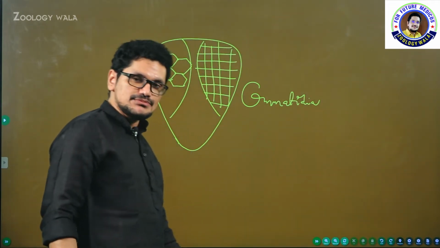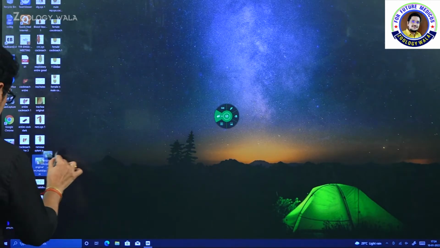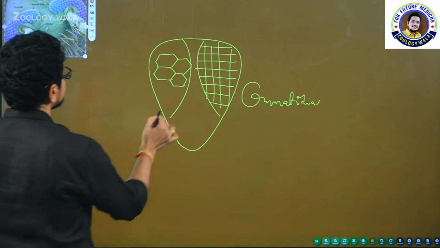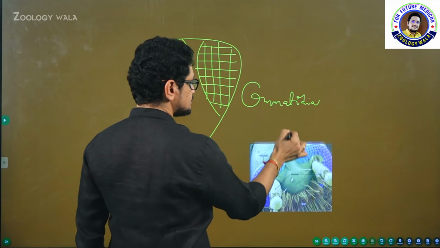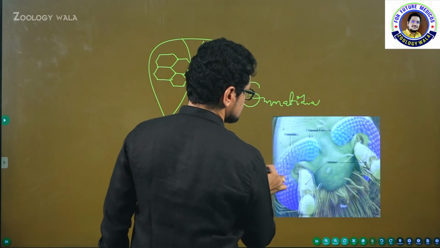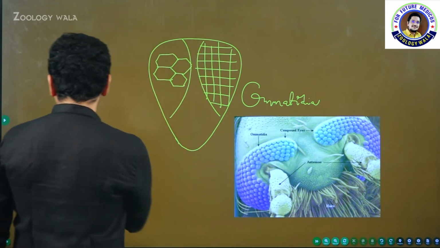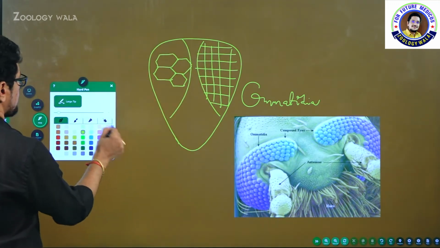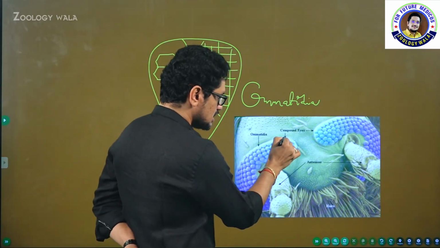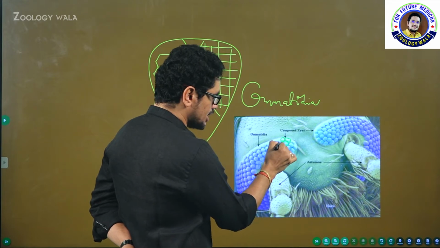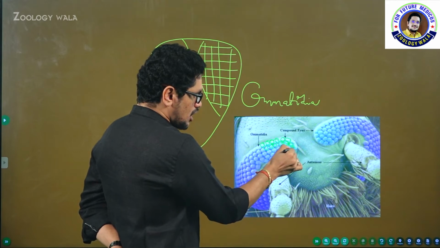Ommatidia is plural, ommatidium is singular. Do you want to see the original view of the ommatidium? Let me show you the original view of the ommatidium. So this is the original view, and these are the compound eyes. See this one. This is one ommatidium, this is one ommatidium, one ommatidium, one ommatidium, one ommatidium. Like that, a number of ommatidia form one compound eye.